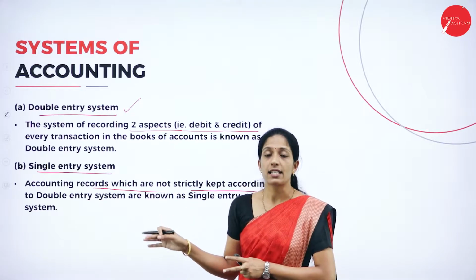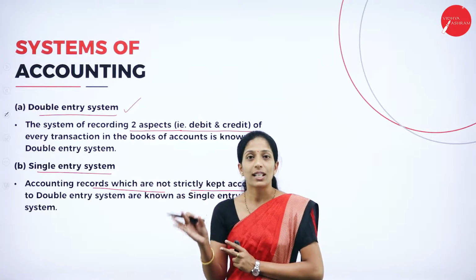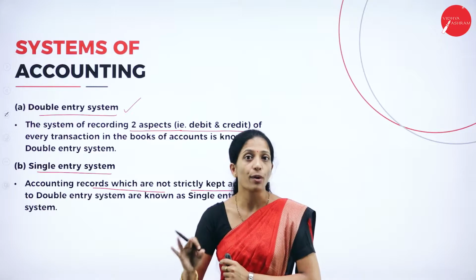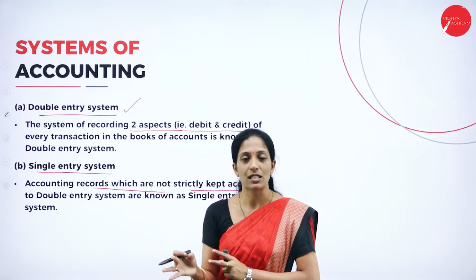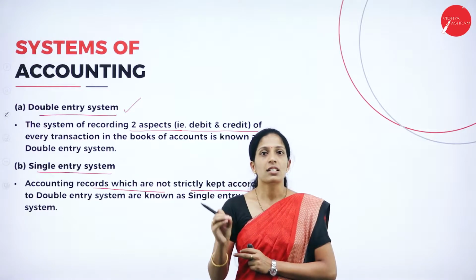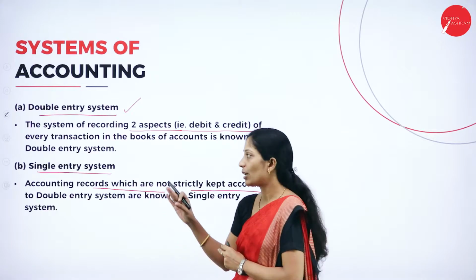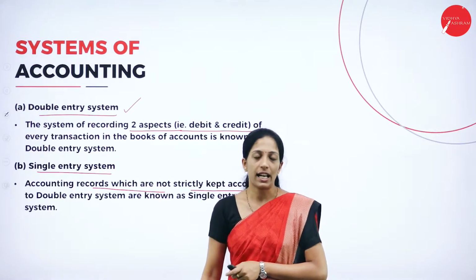In single entry system, we will record either one debit or one credit. So for each and every entry, there will not be a corresponding debit as well as a corresponding credit. Unlike the double entry system, where there should be a corresponding credit and corresponding debit, this will not happen in the single entry system.